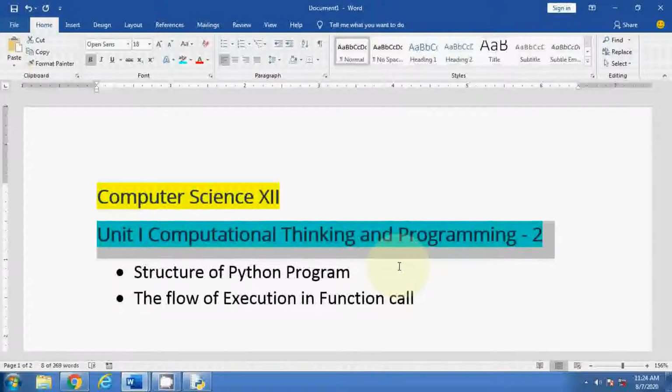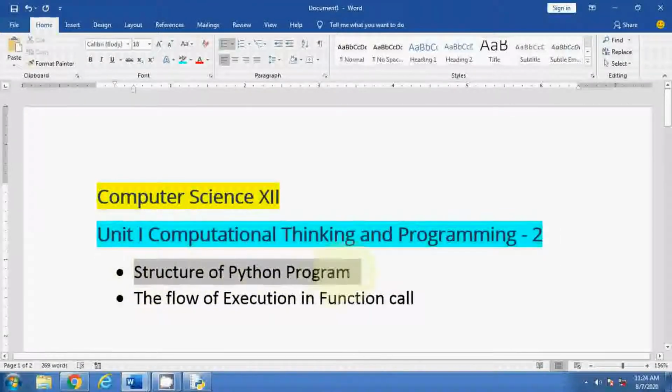So let me talk about this video. In this video you will get an explanation about the structure of a Python program and the flow of execution in function call.